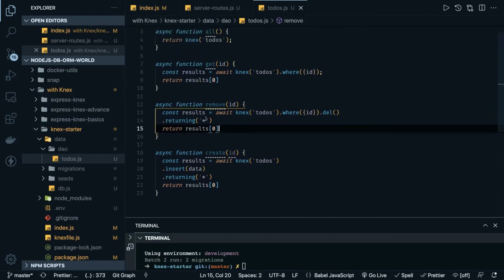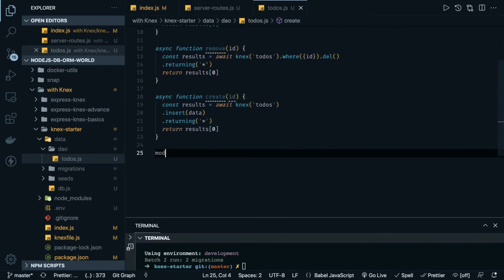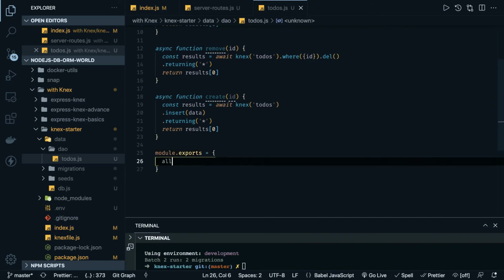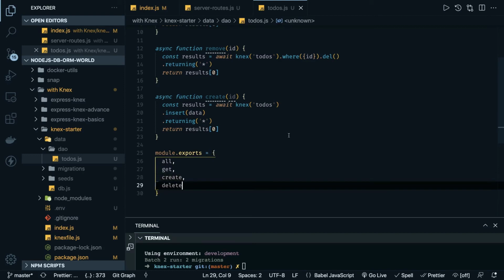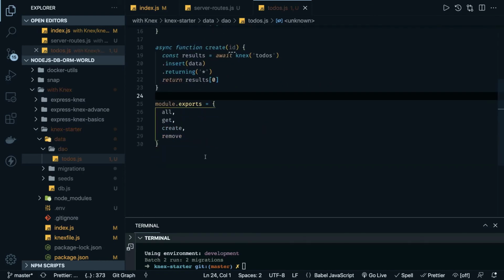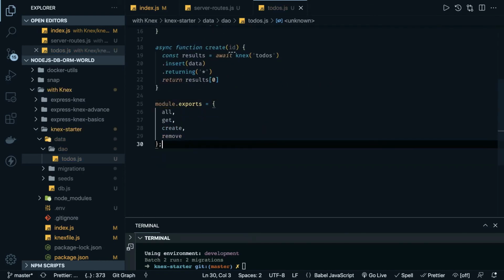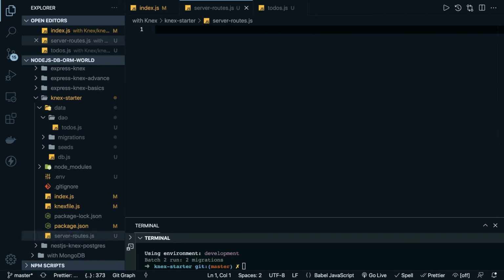Okay, I think I changed it at the right place, and then we can export all these functions. module.exports: we have all the methods, create, remove, all, and get. Now we can require these methods inside our routes file, server routes, and then define what we are going to do.